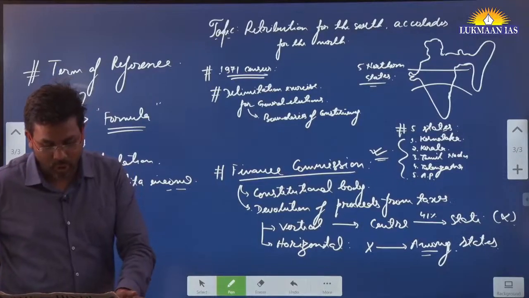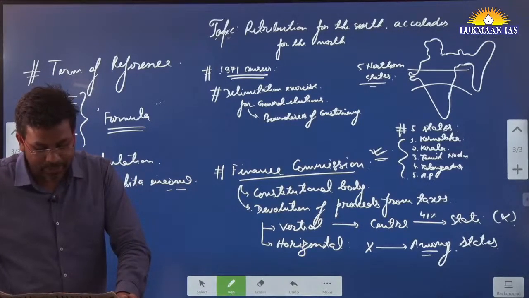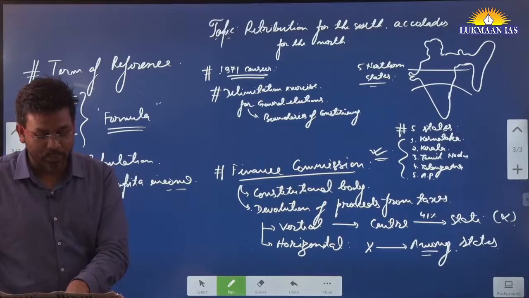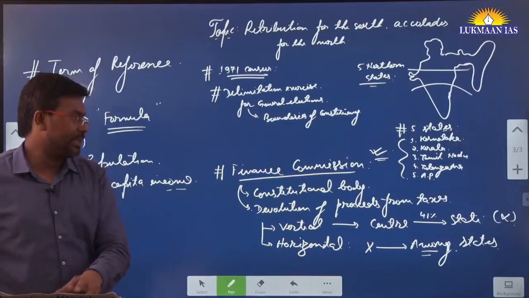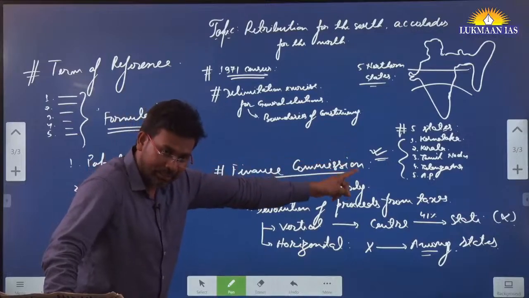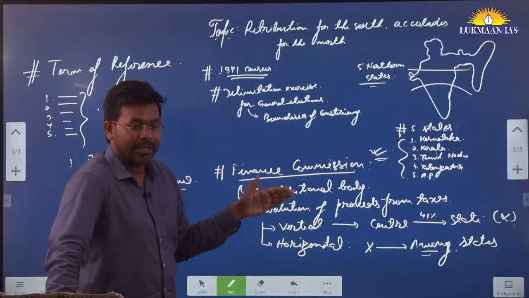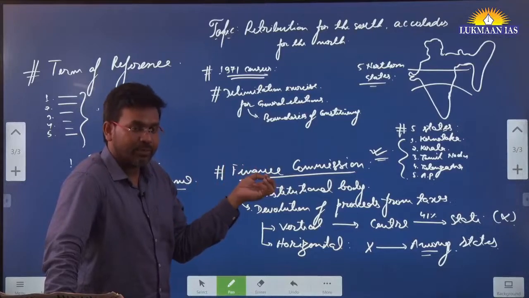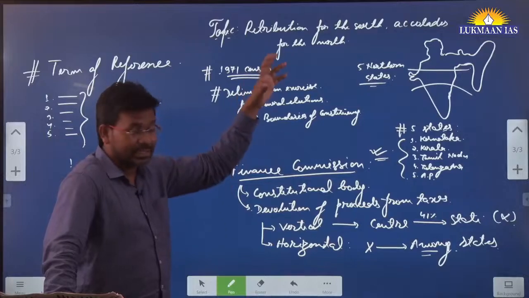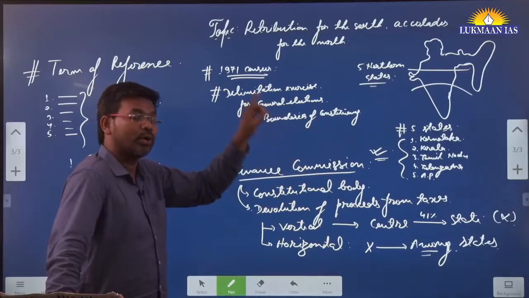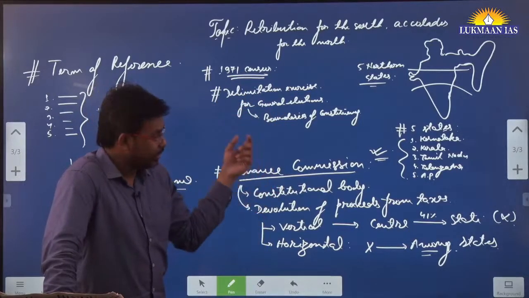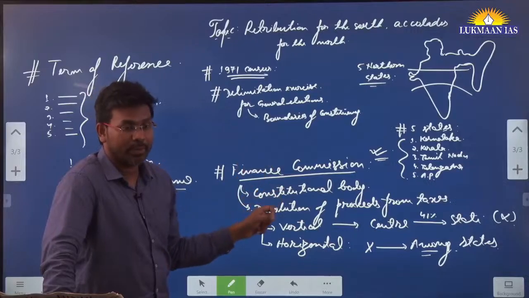So the author says the five southern states have effectively controlled their population and should not be penalized through reduced political representation. If the delimitation commission happens, they are going to get less money, and one of the objectives of the delimitation commission is one vote, one value. So northern states will have more people representing them in the Lok Sabha, and southern states will have a lesser population. The author is saying that these states should not be penalized.